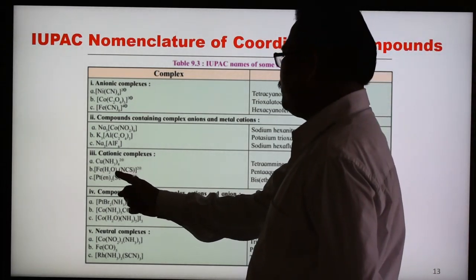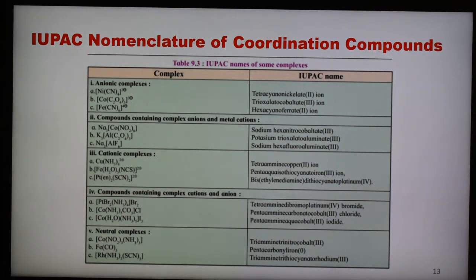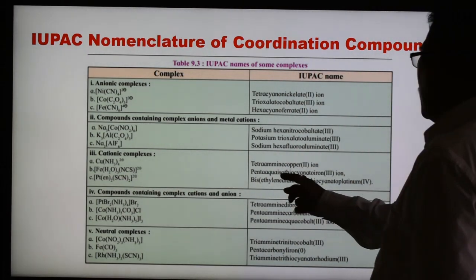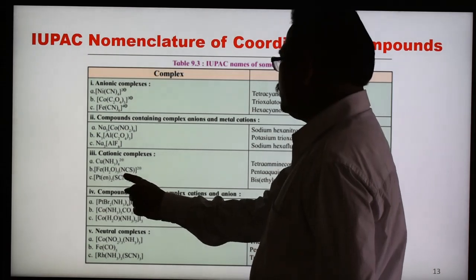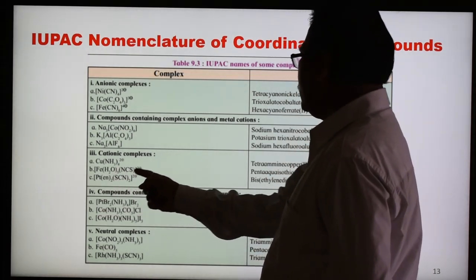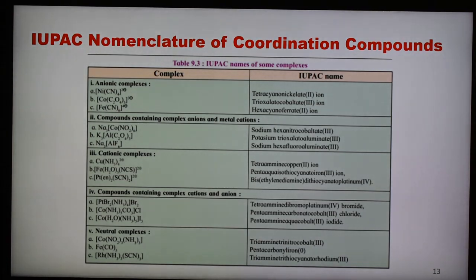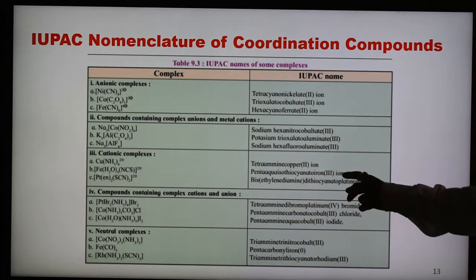So here penta-aqua, A first, and then isothiocyanato iron 3 ion. So this is the complex. So here write penta-aqua isothiocyanato iron 3 ion. So in this way we can write.